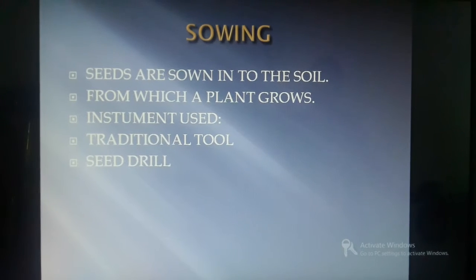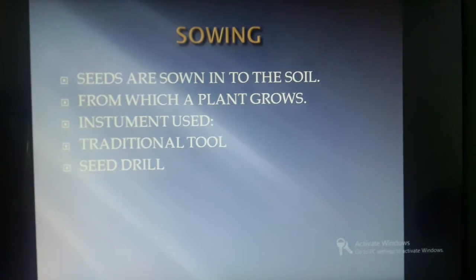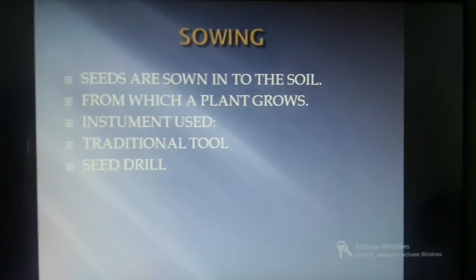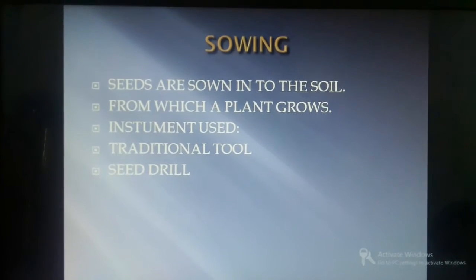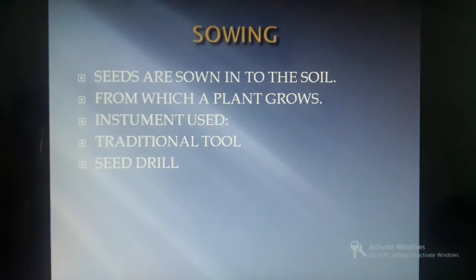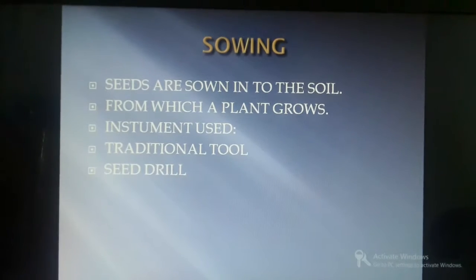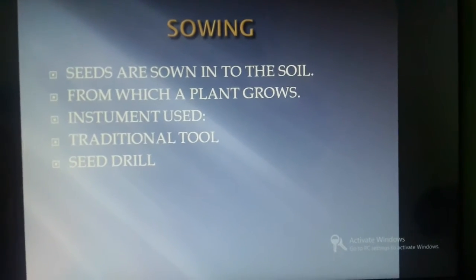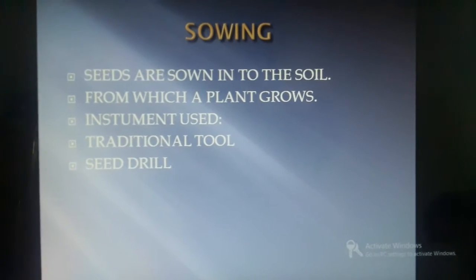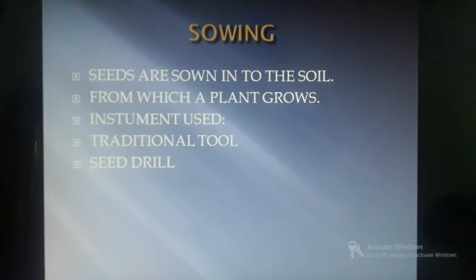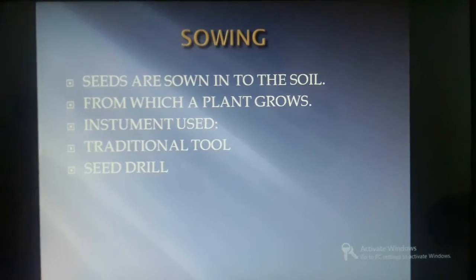And what is the importance of sowing? If you sow inside the soil, you can get a plant from the soil. If you take a seed and put it above the surface of the soil, what happens? Many insects and others feed on the seeds, and there will be nothing. If you take a small pit and put the seed inside it and close the soil, the root will come and there will be no disturbance for the seeds, because no animals will be digging and eating.